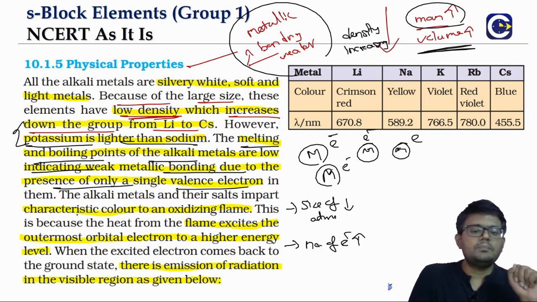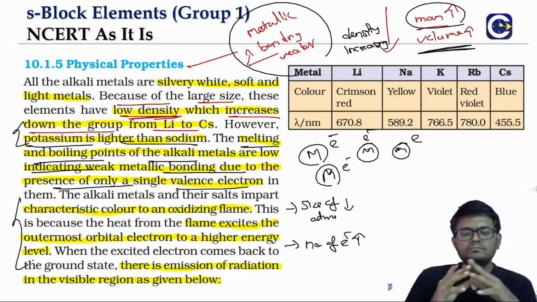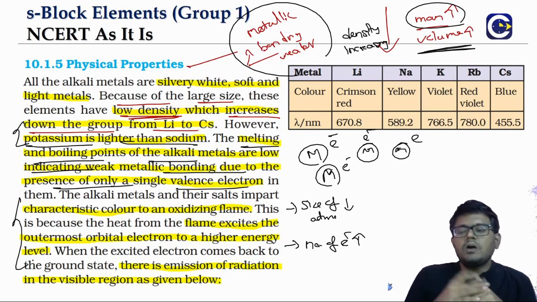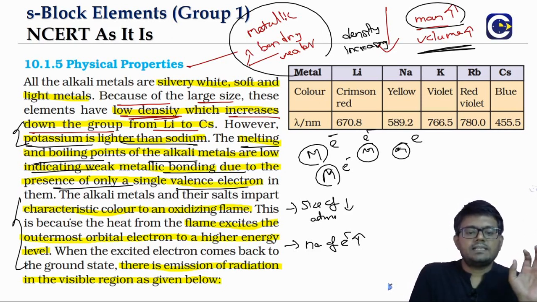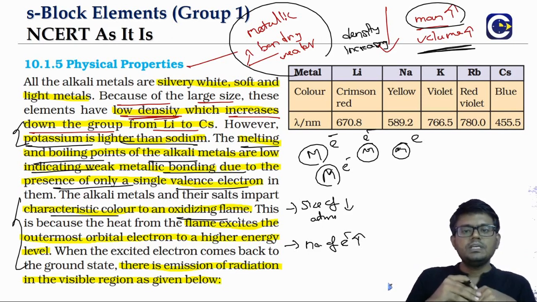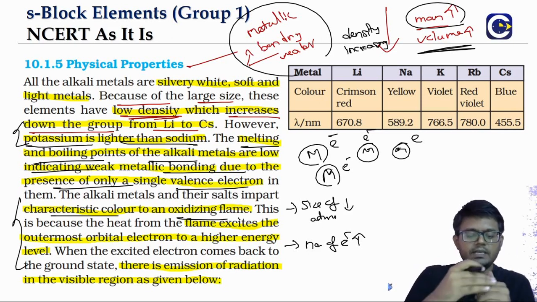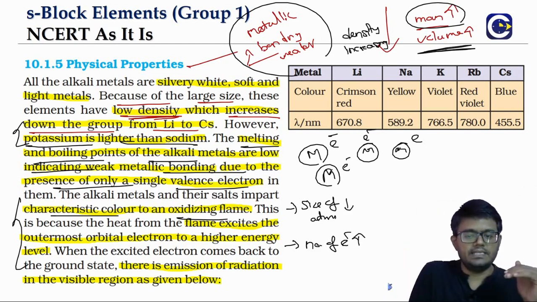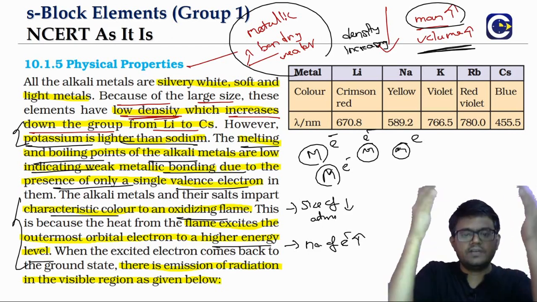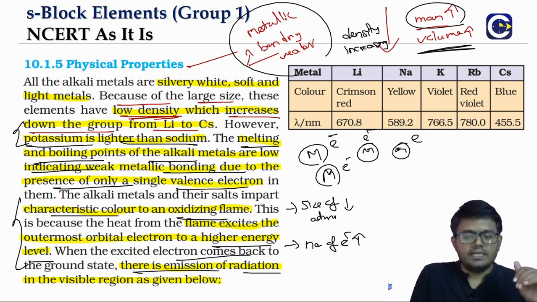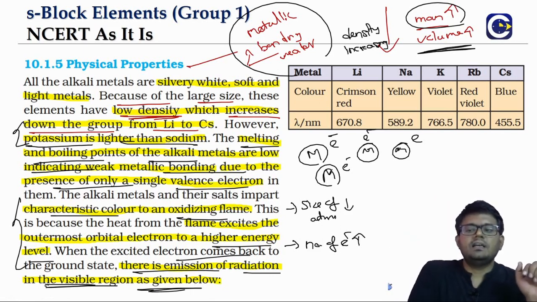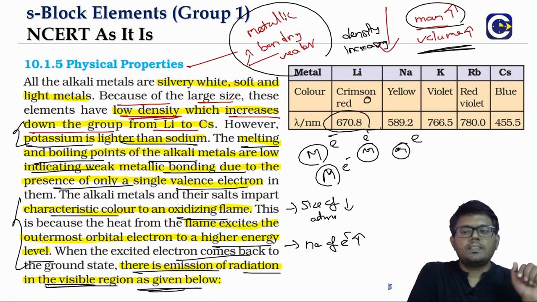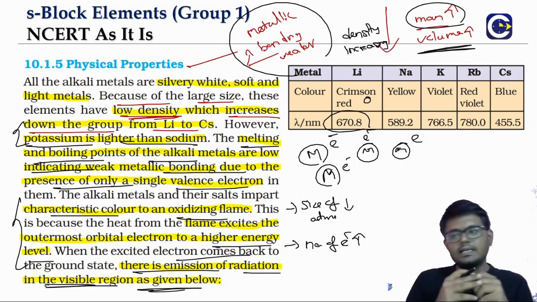Okay. And another important thing about the alkali metals is that their compounds will be able to impart what we call a characteristic color to the flame test. So when the electrons are getting excited, they will absorb the energy and go to a higher energy level. They cannot stay there forever, they will get de-excited. And when they are de-exciting, they will release the energy in the form of radiation. For lithium, it will be in the range of 670.8 nanometer, and that corresponds to crimson red color.